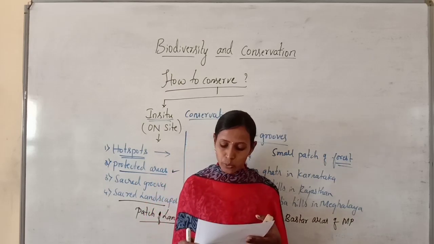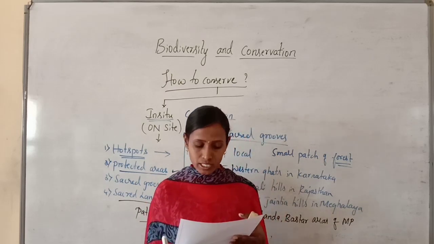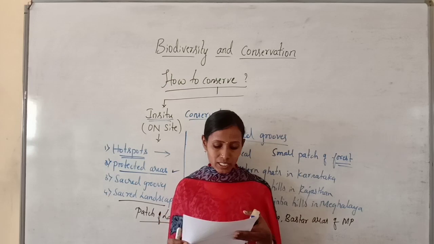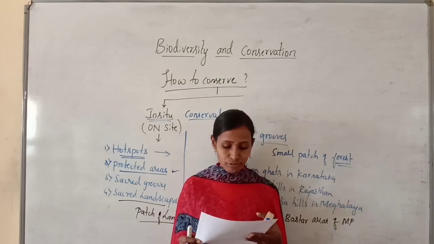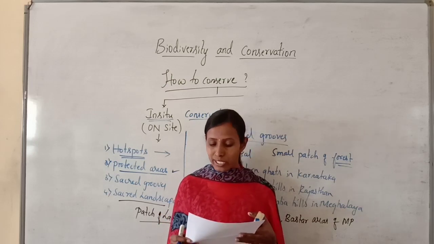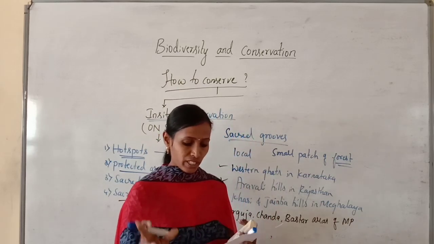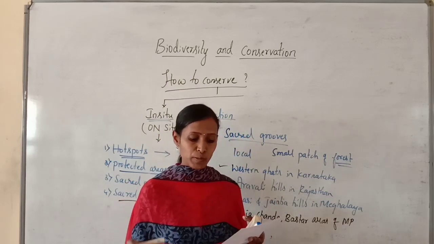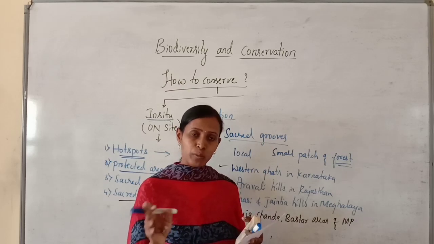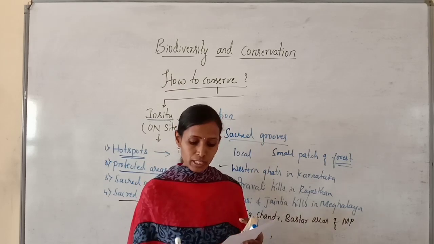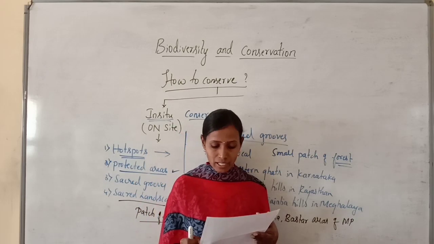Option B, 24, 10, 33. Option C, 23, 11, 34. And option D, 25, 9, 34. So initially 25 biodiversity hotspots were identified, later 9 more were added and the total number will be 34. So option D is the correct answer.